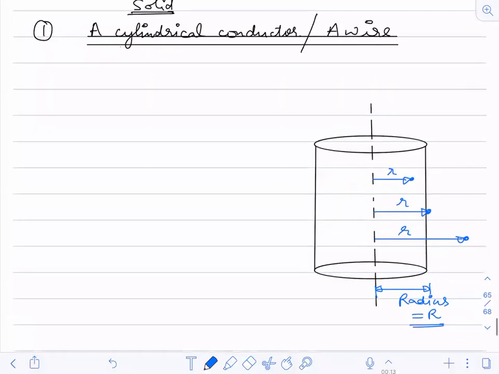So first case, you have to calculate the magnetic field.